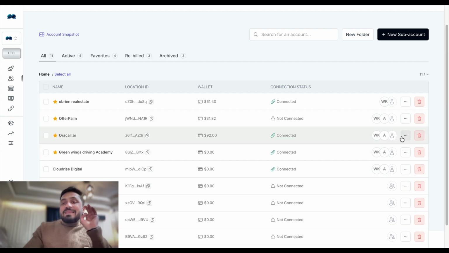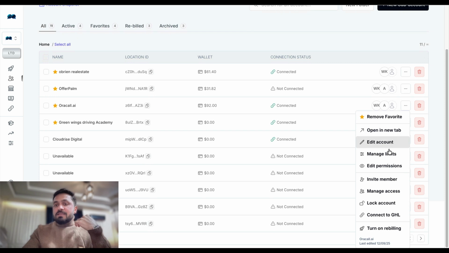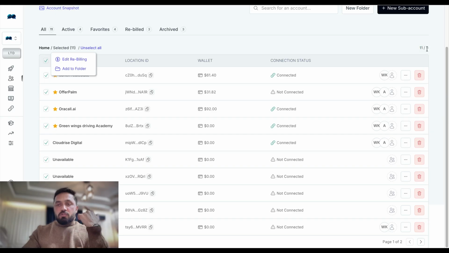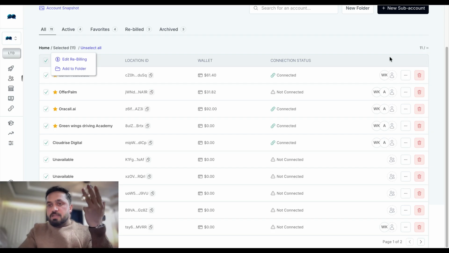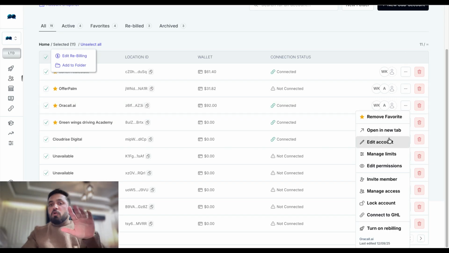But before I open this sub account, I want to show you something. If you click on these three dots, this is where you can manage everything. As you can see at the top, I have access to unlimited sub accounts. Similarly, you can choose to have 3 sub accounts, 10 sub accounts, or unlimited sub accounts. But I have access to unlimited sub accounts. If we come down here, these are all the sub accounts, and you can also further make changes or control these sub accounts.